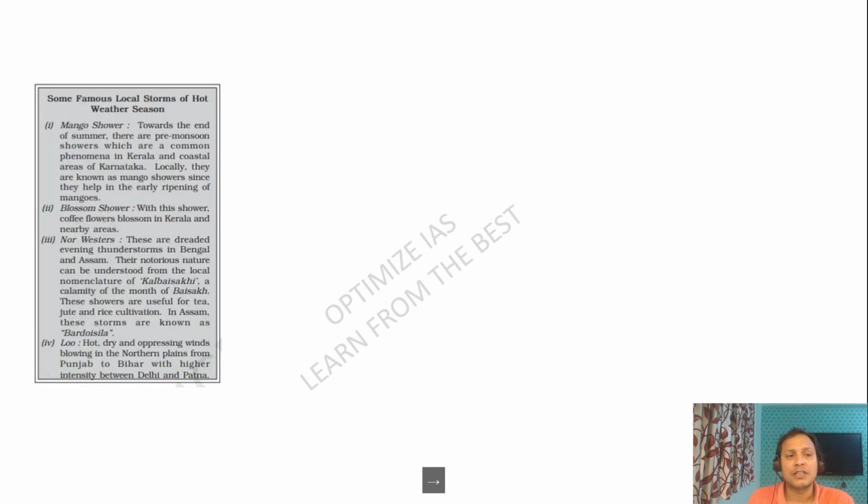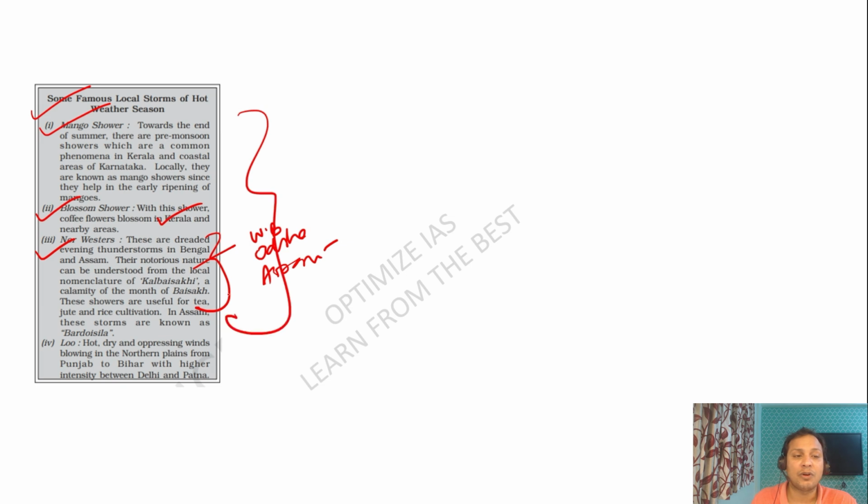Pre-monsoon showers are very important. You can see it is covered in NCERT also. Mango showers in Karnataka and Kerala, blossom showers again in Kerala and nearby Karnataka, and the nor'westers. Nor'westers are also called Kal Baisakhi in West Bengal, Odisha, Assam, Jharkhand. These showers are very important for different crops. For example, mango showers for mango, cherry blossom for coffee, and nor'westers for paddy cultivation. So guys, please do read about the pre-monsoon showers also.